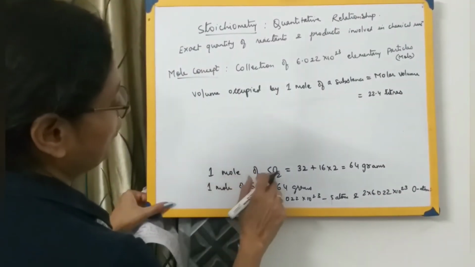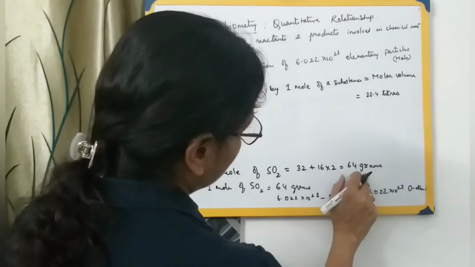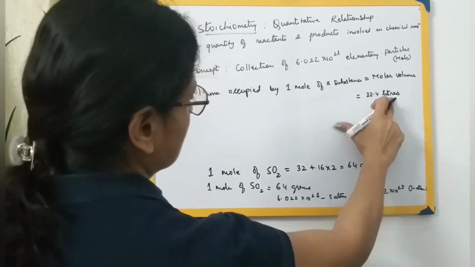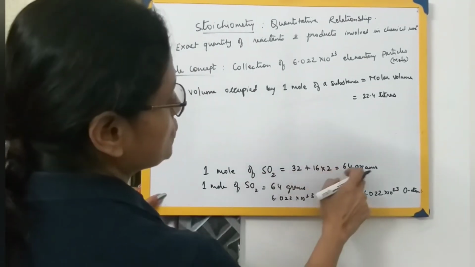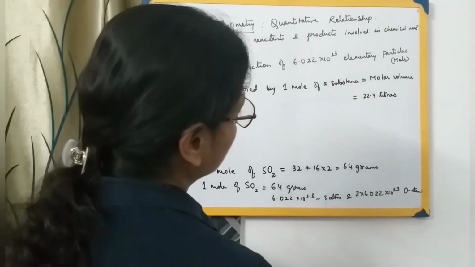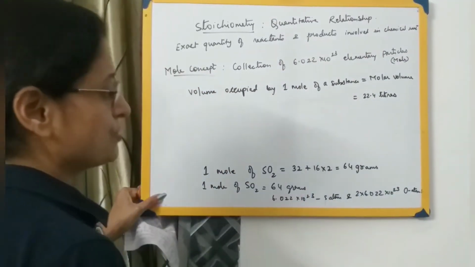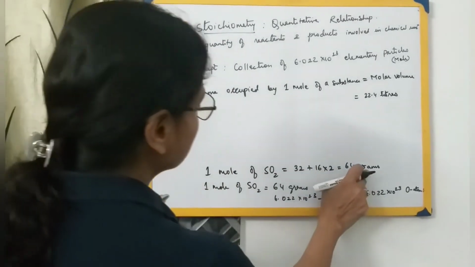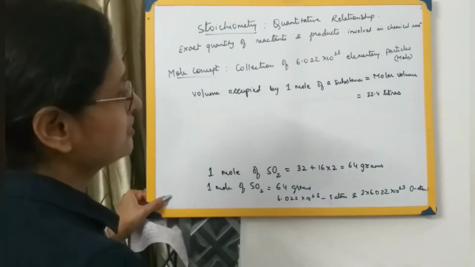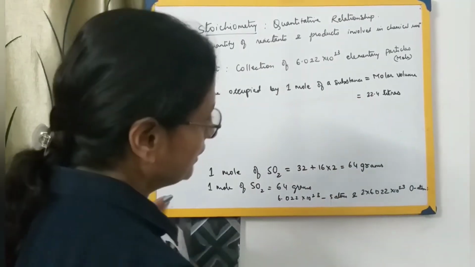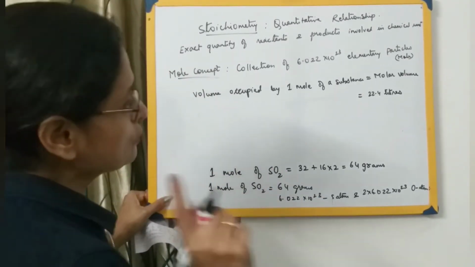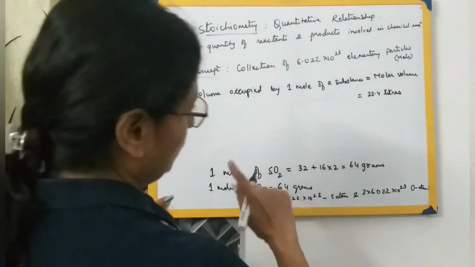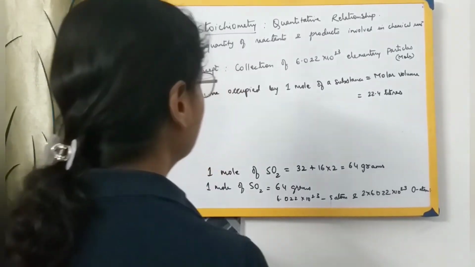So we can say 1 mole of sulfur dioxide is 64 grams, and it occupies 22.4 liters. So 1 mole of sulfur dioxide is equal to 64 grams, and the molar volume is 22.4 liters. Or we can say 64 grams of sulfur dioxide is equal to 1 mole, and its molar volume is 22.4 liters. 1 mole of a gas will always occupy 22.4 liters. So molar volume is a fixed quantity that we take as 22.4 liters.